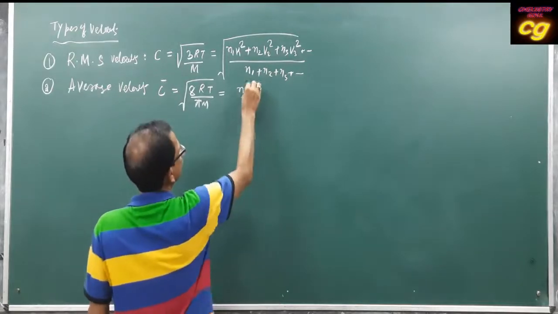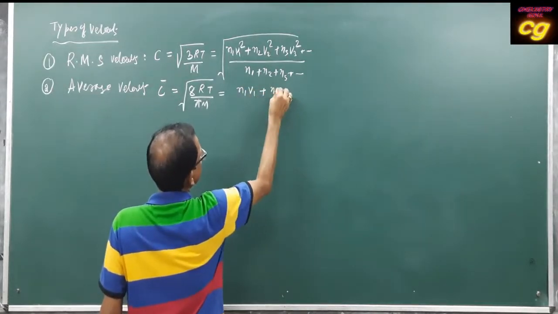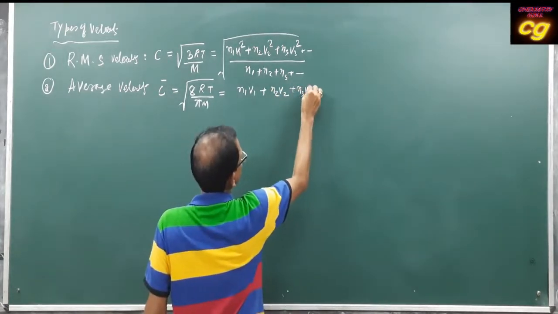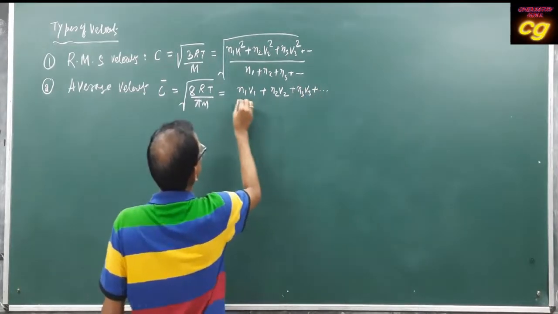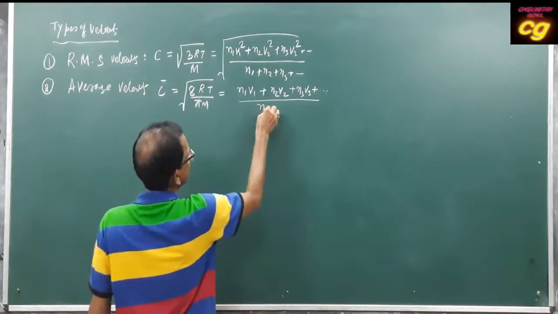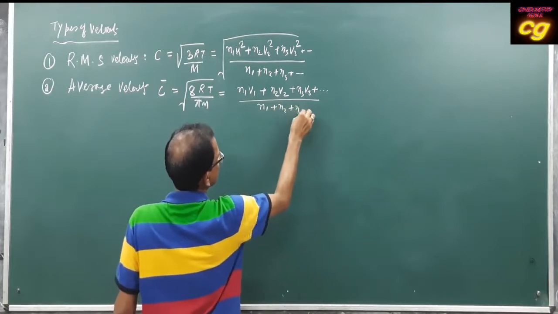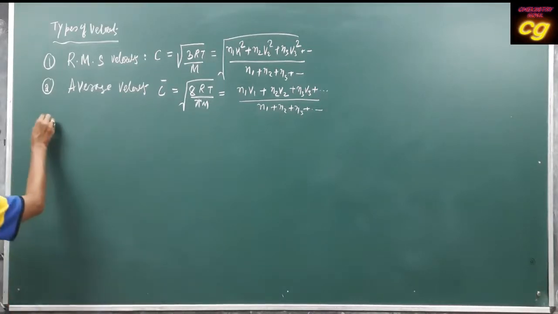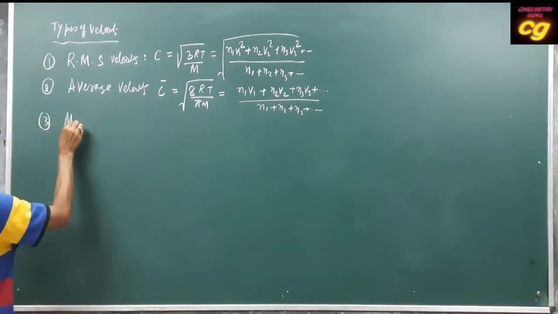N1 number of molecules showing velocity v1, N2 number of molecules showing velocity v2, N3 number of molecules showing velocity v3, like this, upon, for the average, N1 plus N2 plus N3, like this. So this is the calculation of what? Average velocity. Average velocity is equal to the square root of 8RT by pi M. Then the third velocity is the most probable velocity.